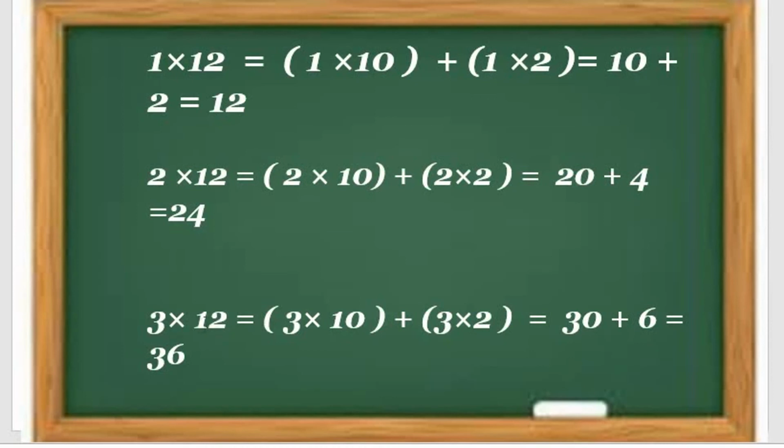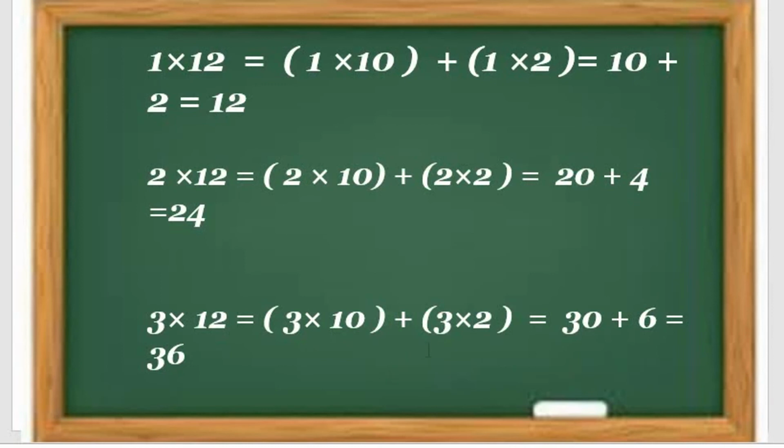3 multiplied by 12. 3 multiplied by how many, all students? We don't know, so let's check here. 3 multiplied by 10. 3 tens are 30. So 10 threes are 30.